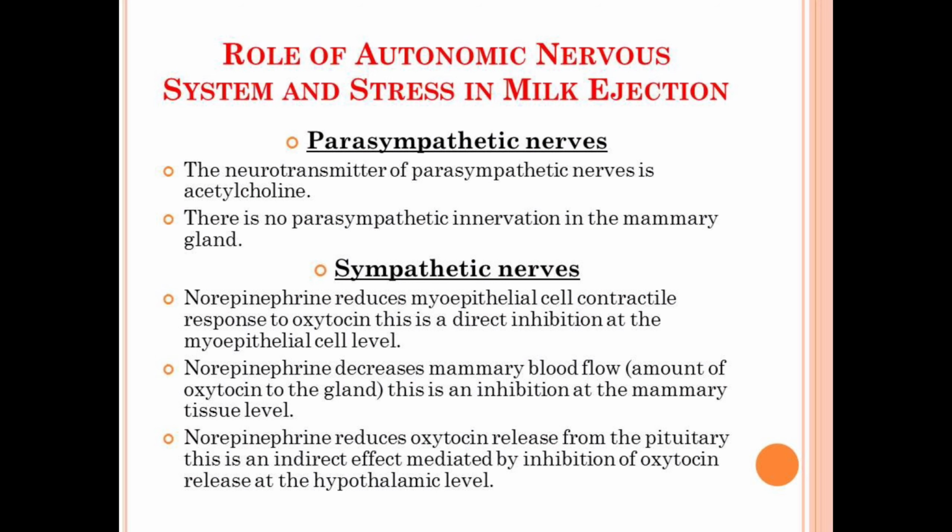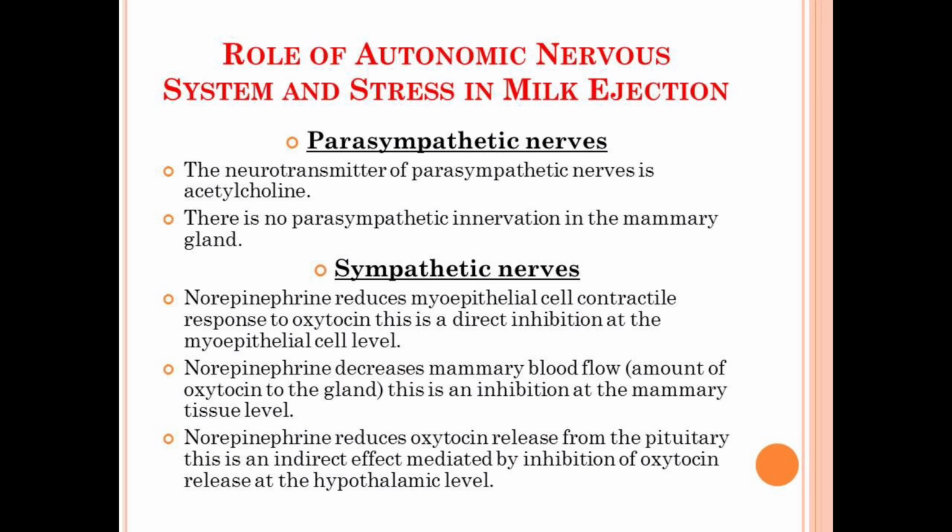Another role played by norepinephrine is that it will reduce the oxytocin release from the pituitary, and this inhibition occurs at the hypothalamic level. Here it simply says that, as we already know, oxytocin is produced by the hypothalamus and secreted into the blood stream by the posterior pituitary gland, and here norepinephrine will reduce the oxytocin release from the hypothalamus or the pituitary gland, so it will lead to the inhibition of milk ejection.